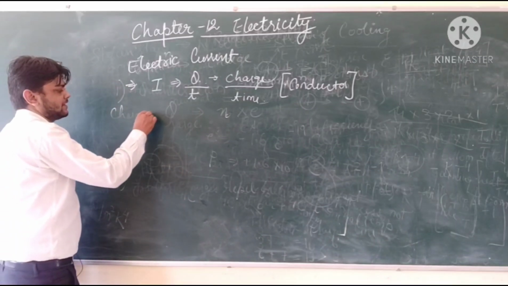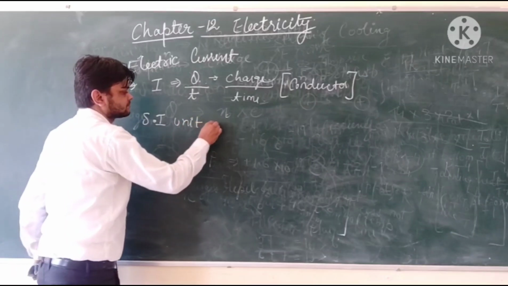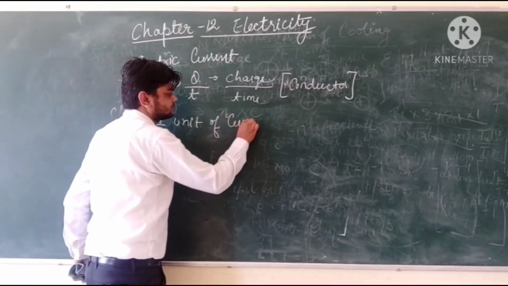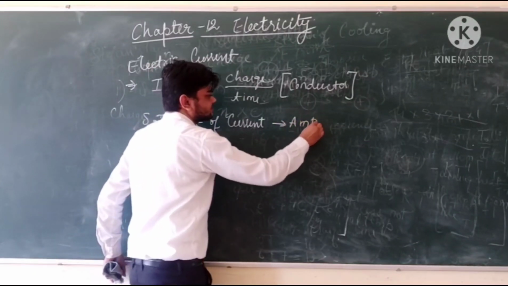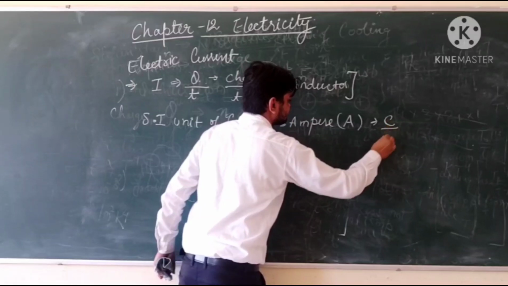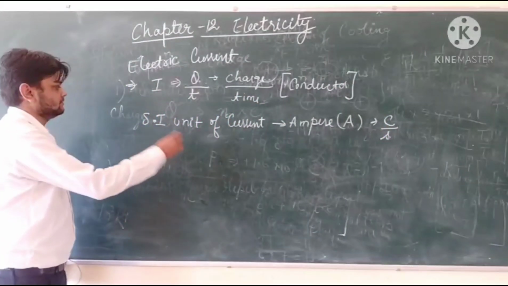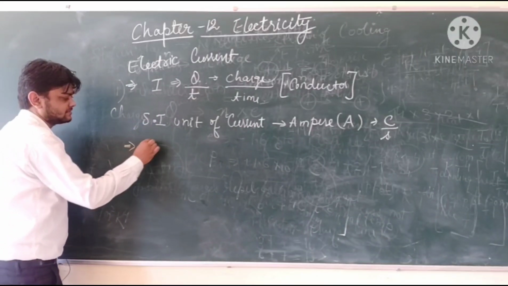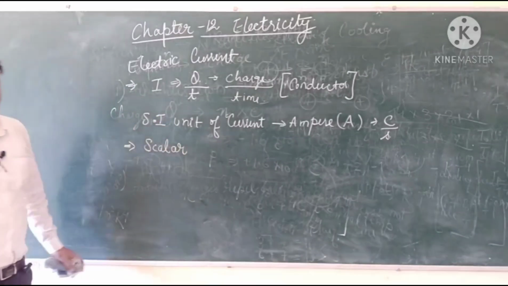Therefore, if we look at the SI unit of current, it will come out as ampere, which is expressed as coulomb per second, or charge upon time. Here, when we are considering charge, it is flowing in one particular direction.